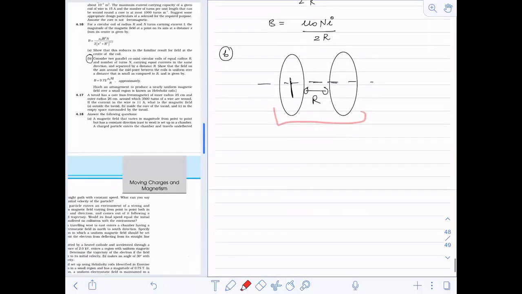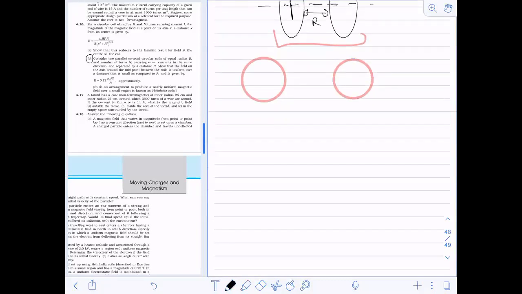Understood? One is like this and this. So we can have two coils like this also, but this is not the case. What case do we have is, one coil is here and the other coil is here, along the same axis.